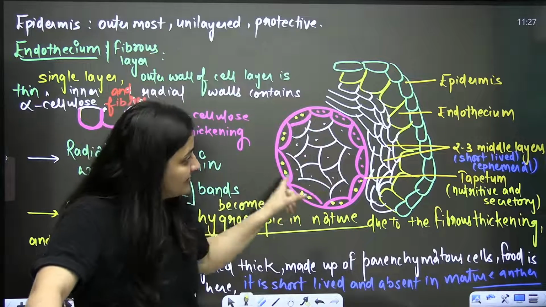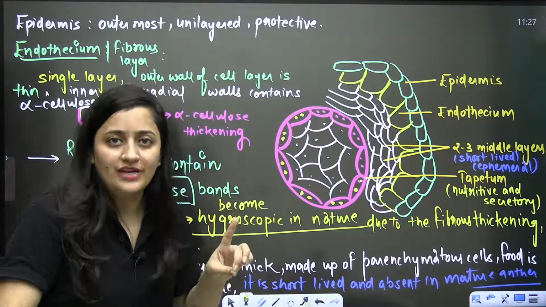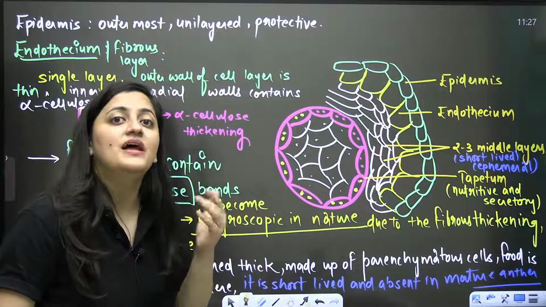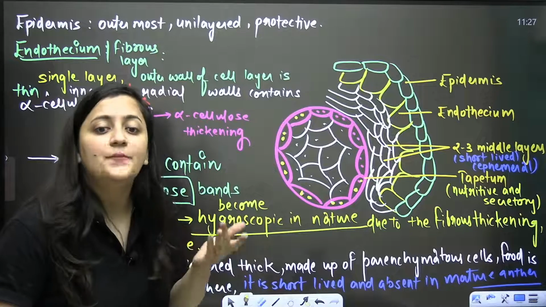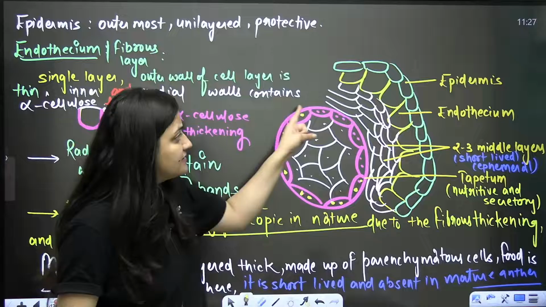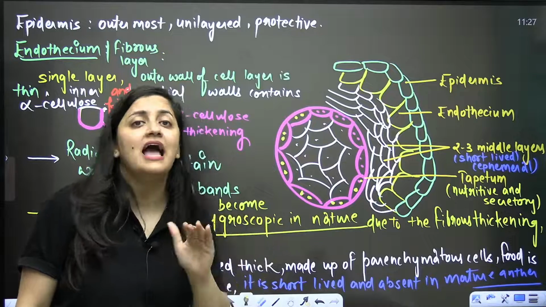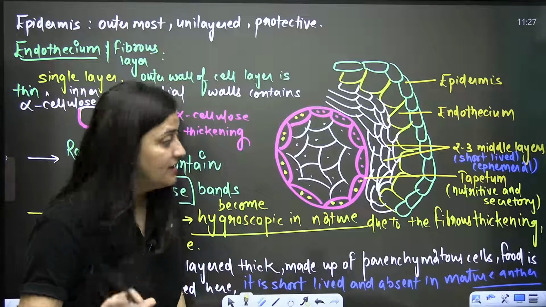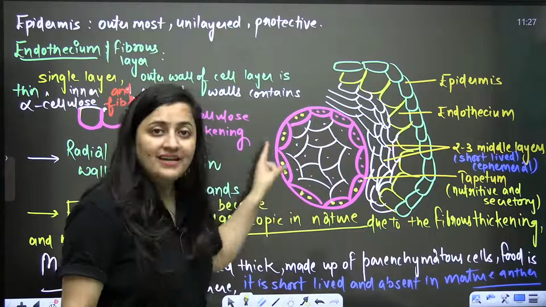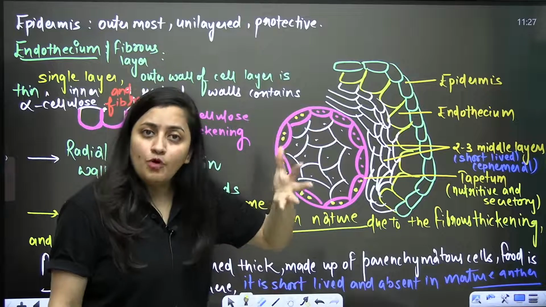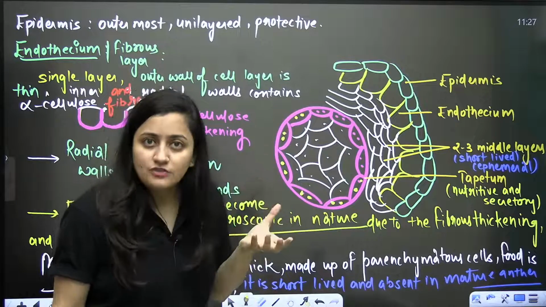So when you look at the tapetum, it is not uninucleated. The cells here are multinucleated, and you can say binucleated they are. Why? Because here you will see endomitosis and polyploidy. I will explain it. Wait. This tapetum will also release the sporopollenin for making the exine of the pollen grain.